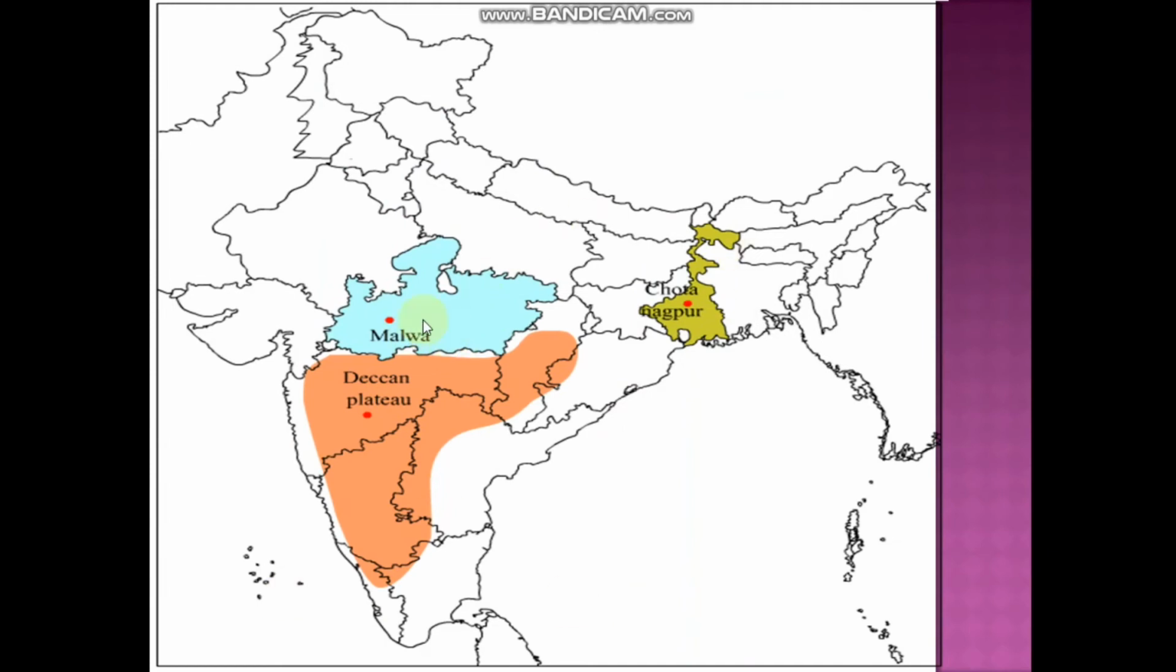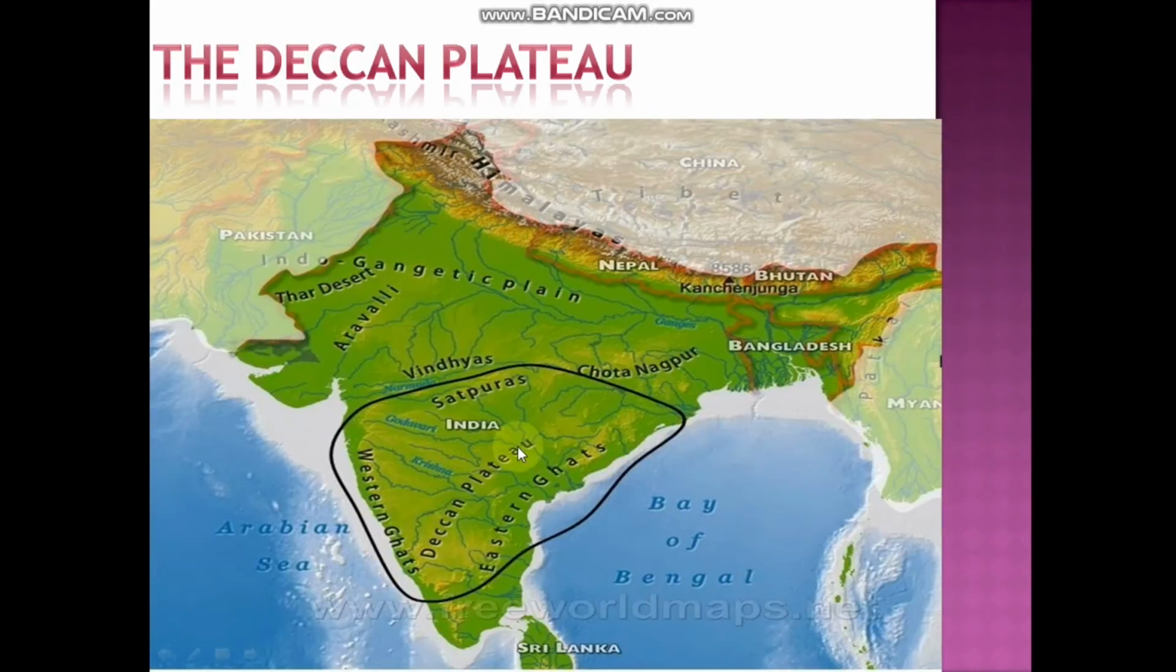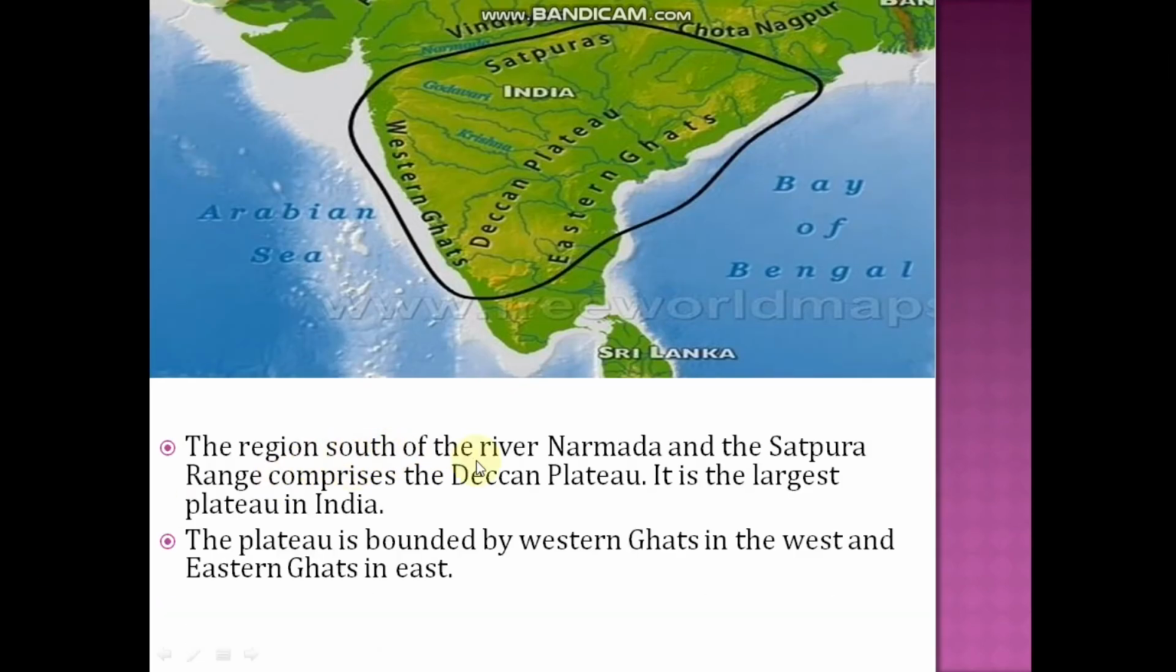See, here is the Malwa Plateau and here is the Chota Nagpur Plateau. This blue colored one is the Malwa Plateau and here it is the Chota Nagpur Plateau. Next we shall be seeing what is the Deccan Plateau. See, here comes the Deccan Plateau. The region south of the river Narmada and the Satpura range comprises the Deccan Plateau. It is the largest plateau in India.